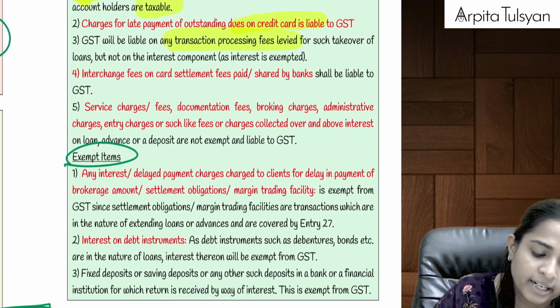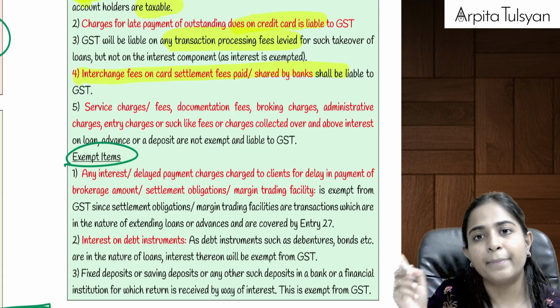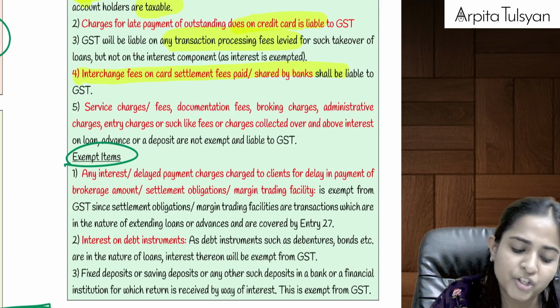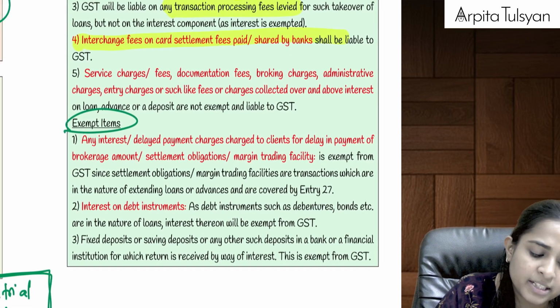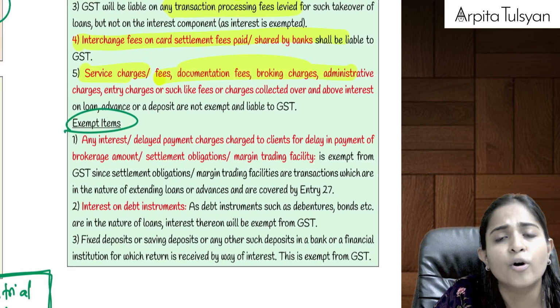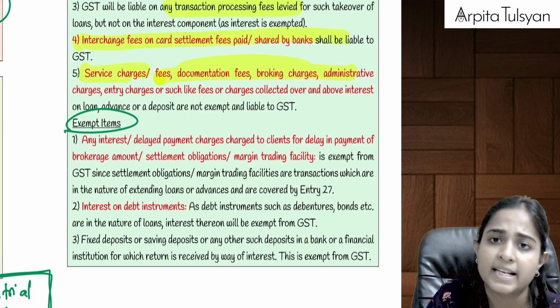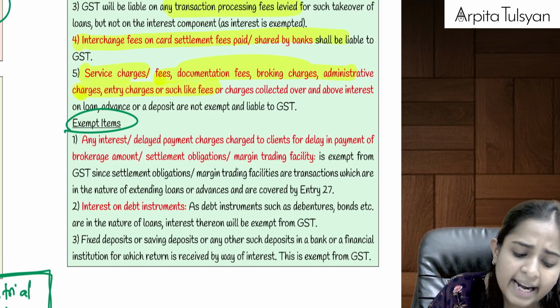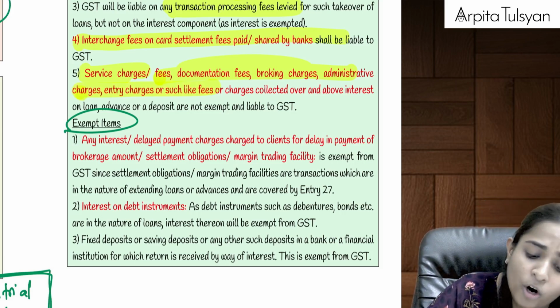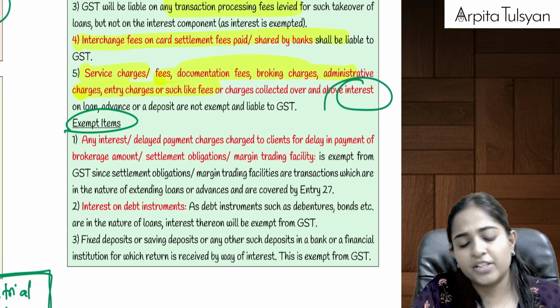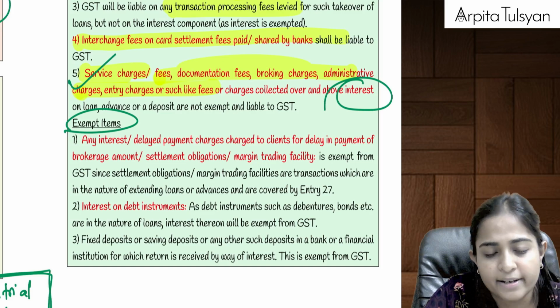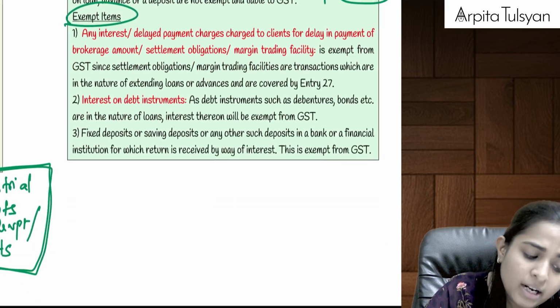Similarly, card settlement charges between two banks are fully liable to GST. Any service charges, broking charges, admin charges, processing fees, transaction fees, entry charges, anything which is not interest is not exempt from GST and will be liable for GST, right?